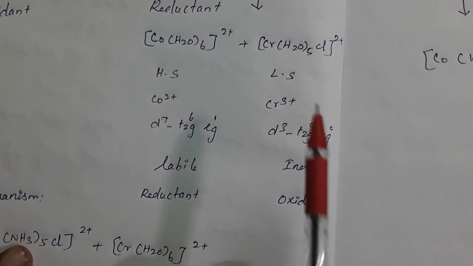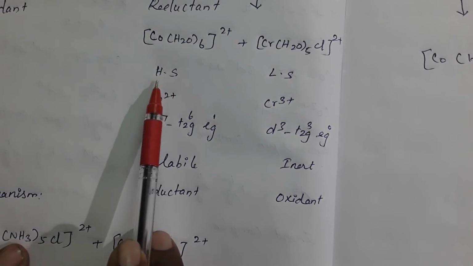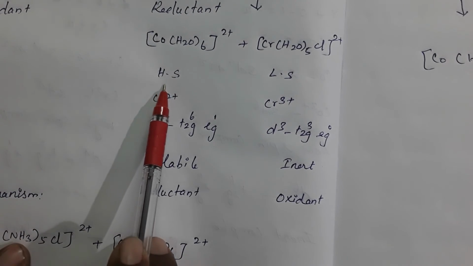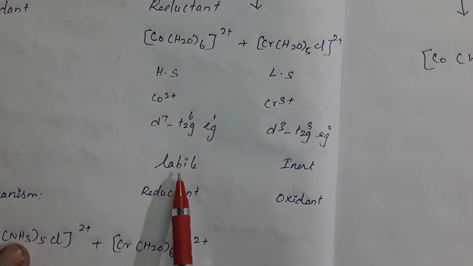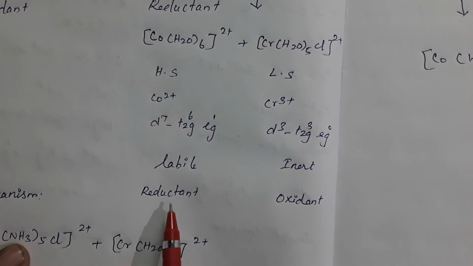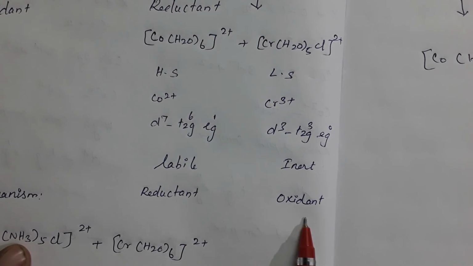The product I also mentioned: the low spin complex is converted into a high spin complex, and the high spin complex is converted into a low spin complex. Now it is labile, it is inert. Now this one is the reductant, this one is an oxidant.